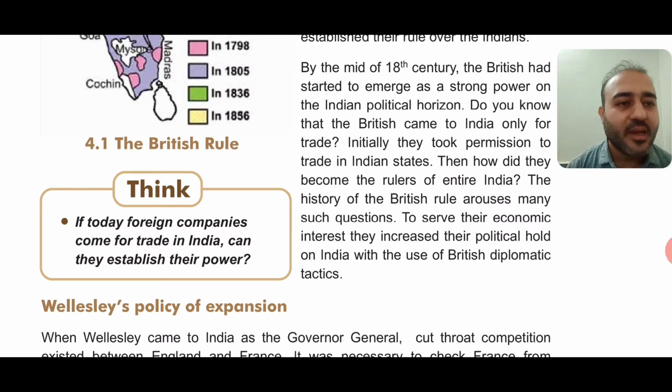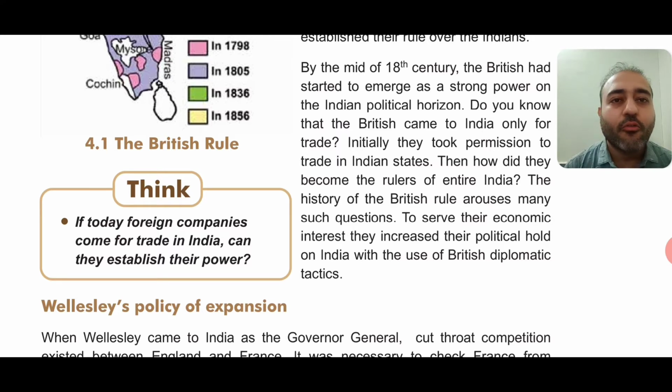To serve their economic interest, they increased their political hold on India. To earn more and more money, they thought: we are doing trade over here, and we are paying taxes to the kings, and a lot of amount is paid as tax by us to the Indian rulers.